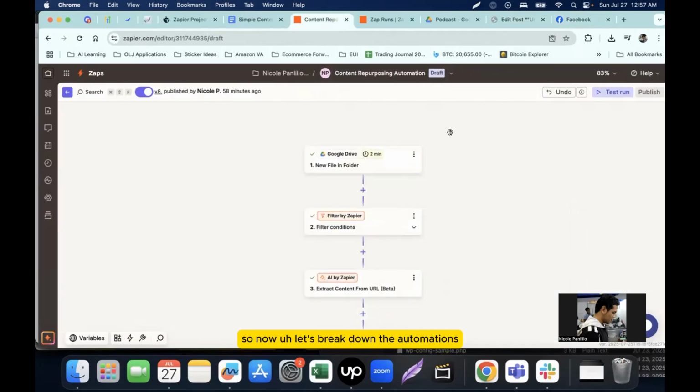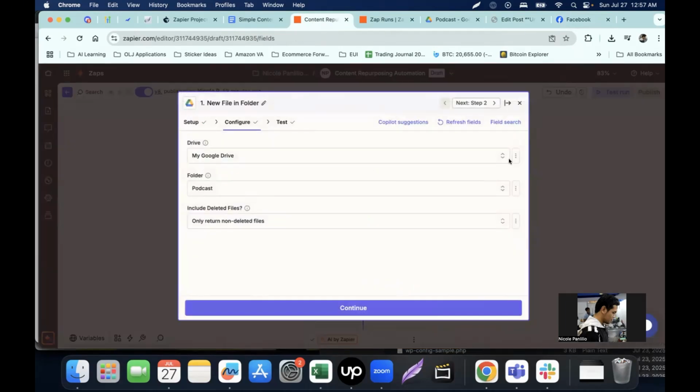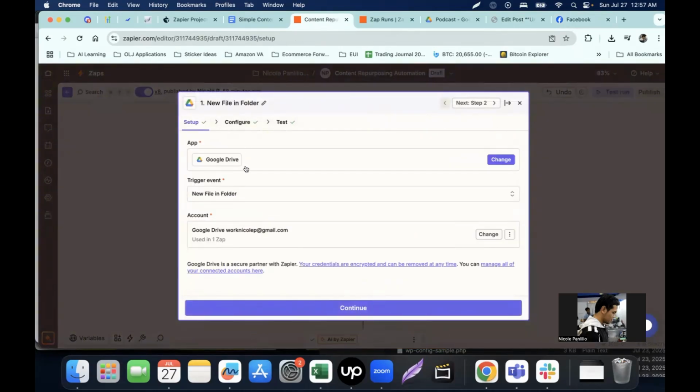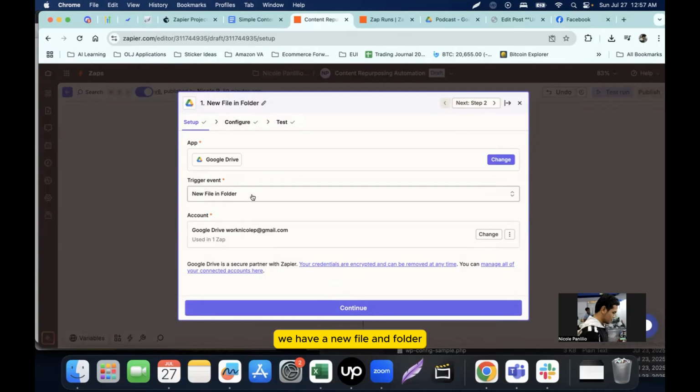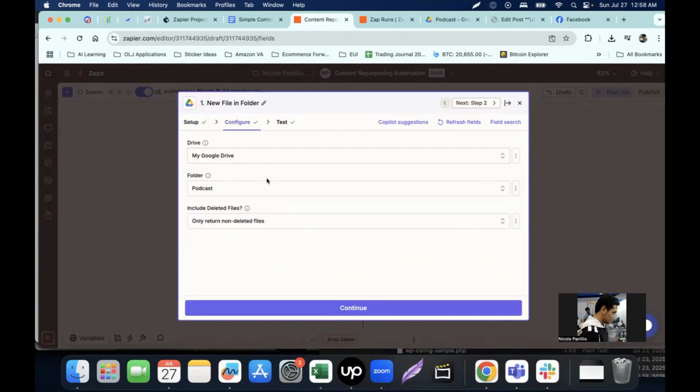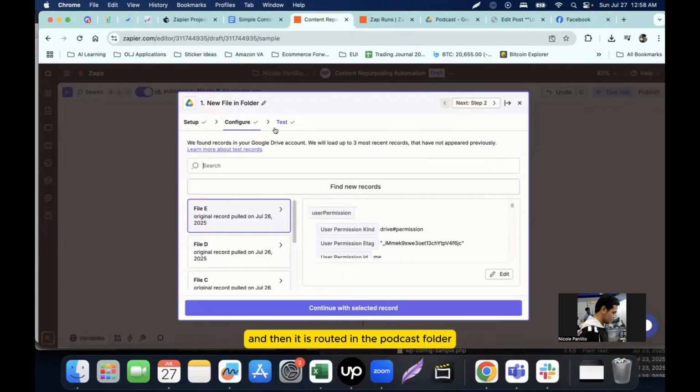So now, let's break down the automations that we have created in Zapier. So first, of course, we need a trigger. So the trigger is to make sure that we have a new content on the file folder that we have created. So based on the setup, we have a new file and folder, and then it is routed in the podcast folder.